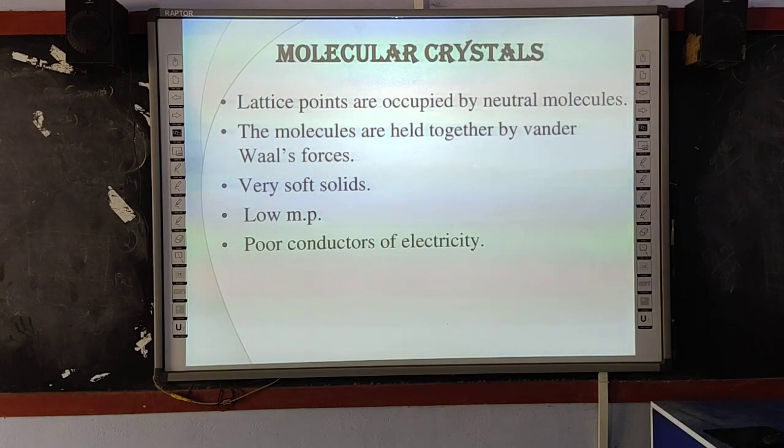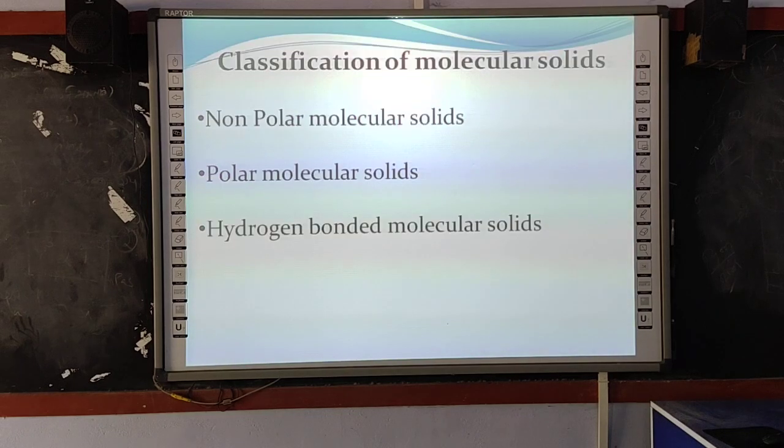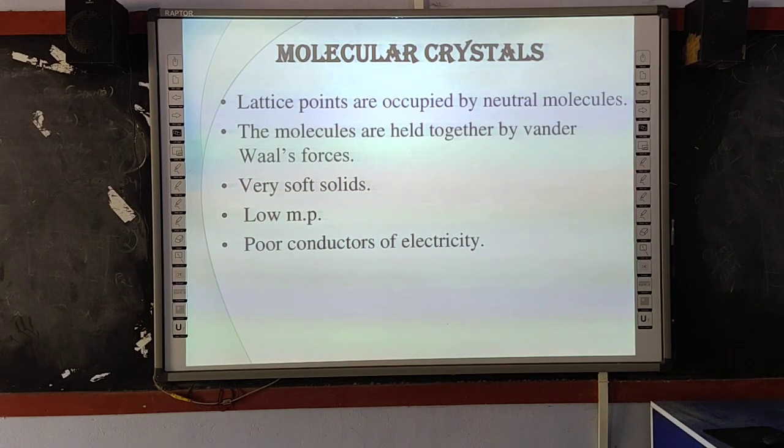If the lattice points are occupied by molecules, neutral molecules, then they are said to be molecular crystals. Here, the molecules are held together by van der Waals forces. The van der Waals force, as you already know, is a very weak force. Therefore, these are very soft solids. Since it is a very soft solid, these have a very low melting point. In addition to that, just like the previous two, these are also poor conductors of electricity. Now let us pass on to the next one,